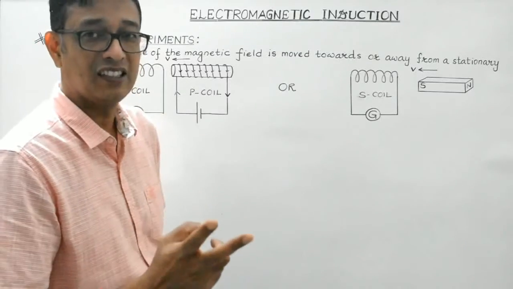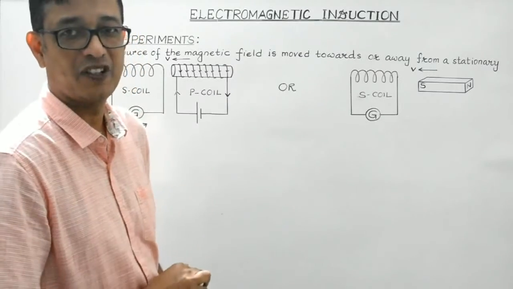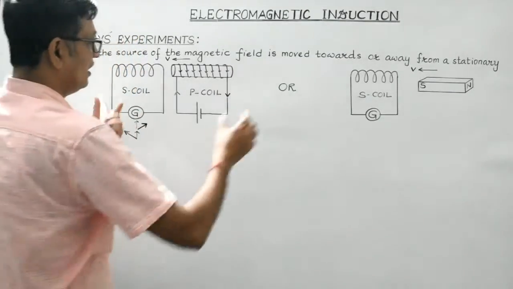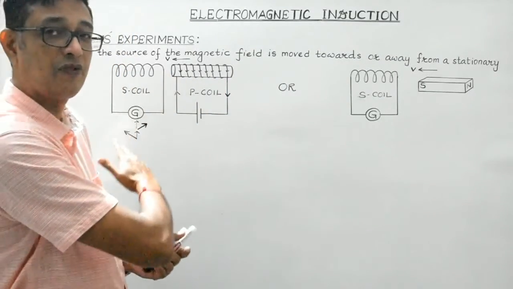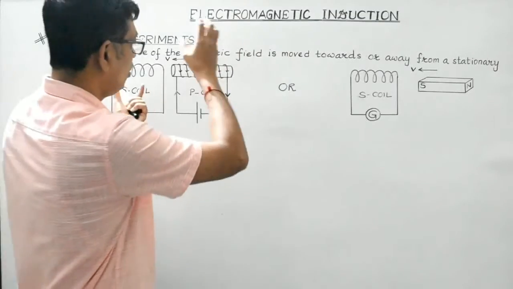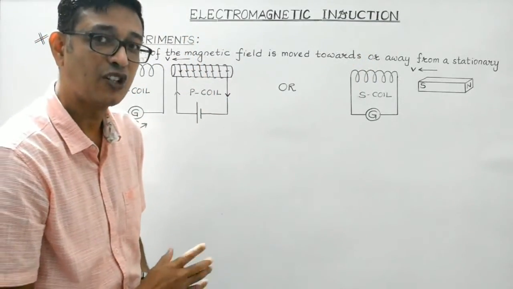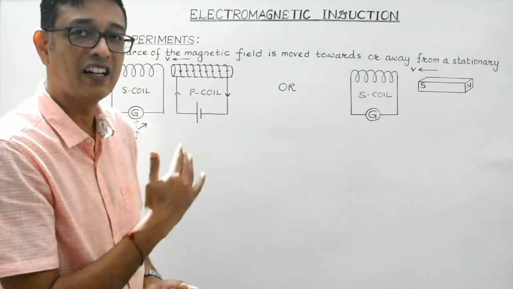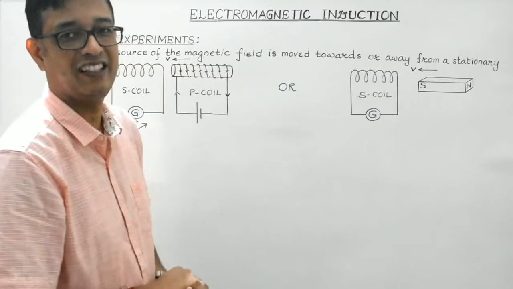And in both the cases, the current so induced is in opposite direction. That is, in case of bringing P coil closer to the S coil, if the galvanometer shows deflection towards right, then on taking the P coil away from the S coil, the galvanometer gives deflection towards left, indicating now the current produces in the opposite direction as was in the earlier case.